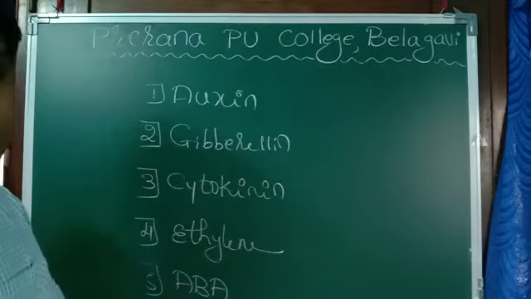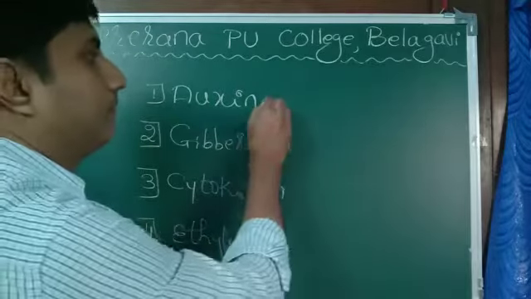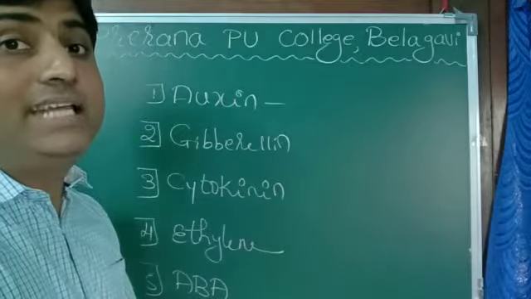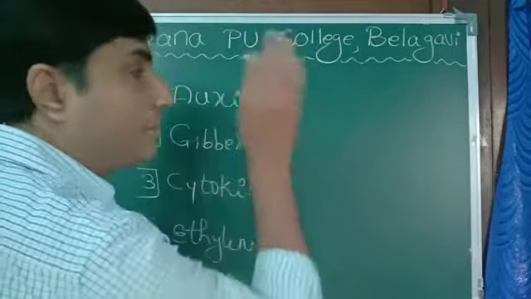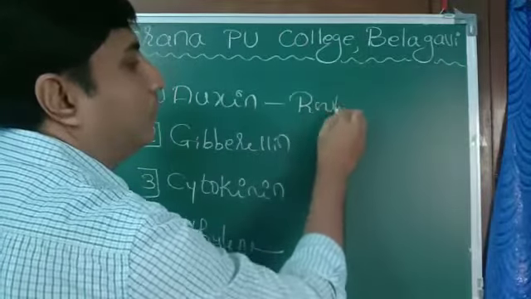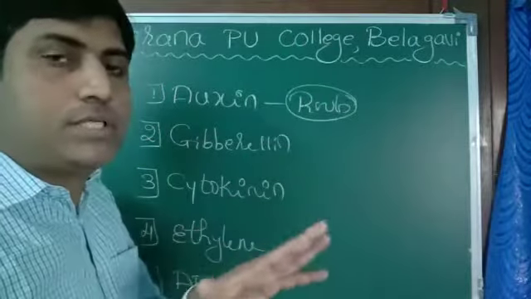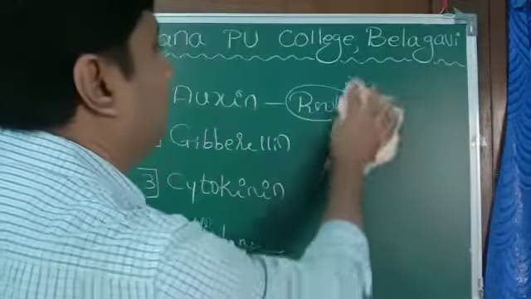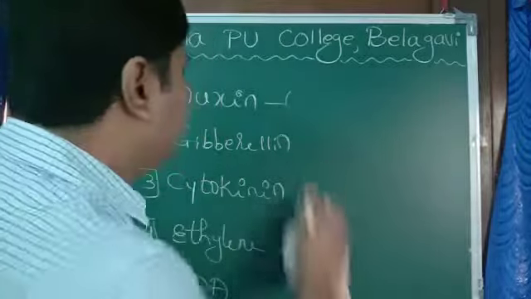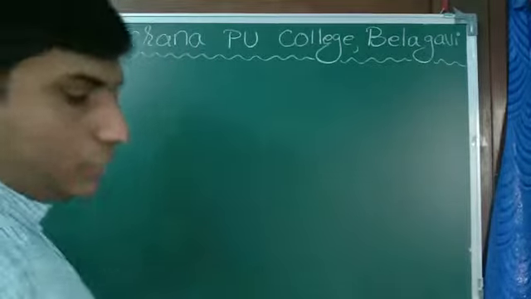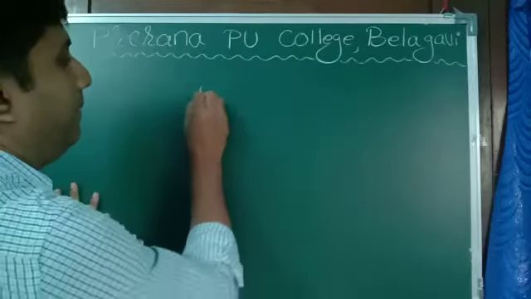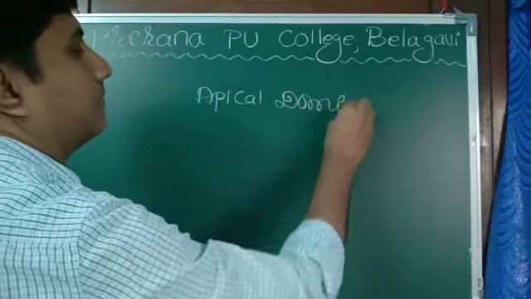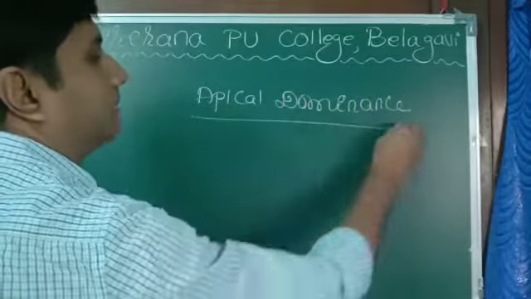We'll see the function of each. First one, auxin. Auxin is a very important growth hormone. It is responsible for initiation of roots in stem cuttings. A very important physiological effect of auxin is apical dominance. What is apical dominance?